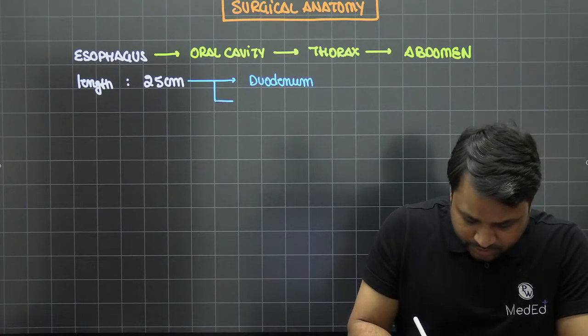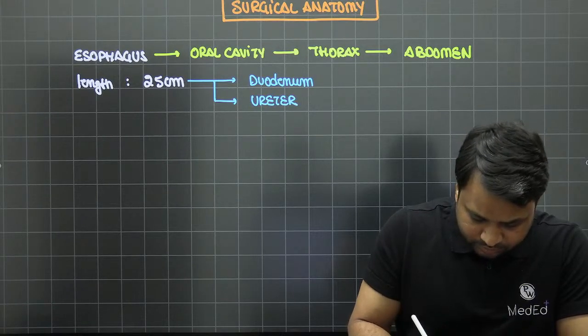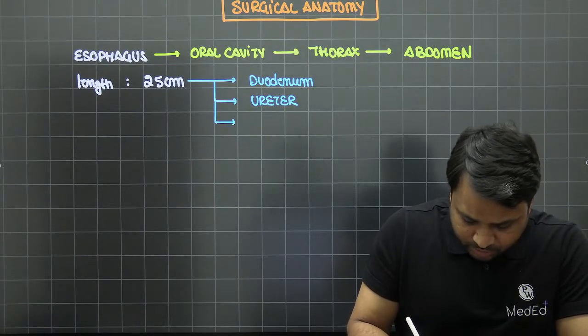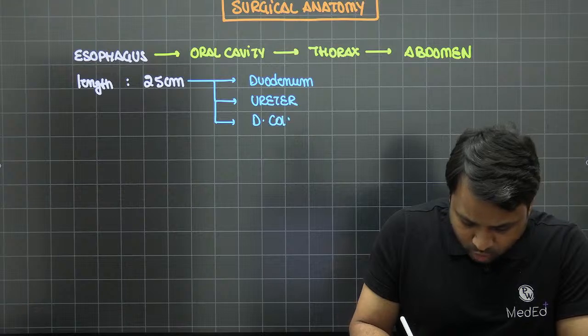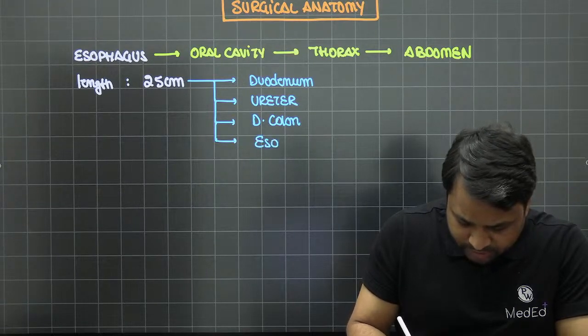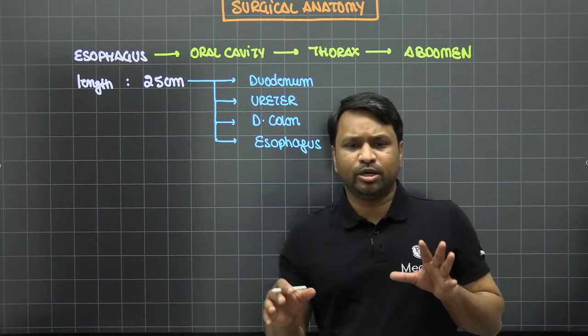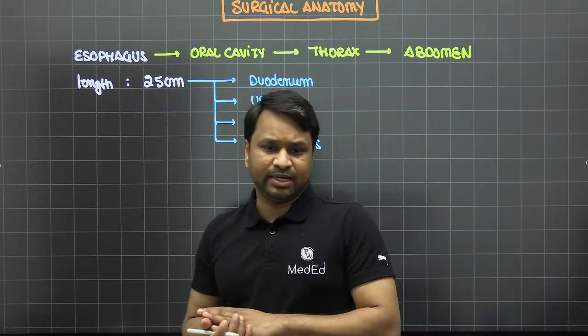Another one is going to be the ureter. Another one is going to be your descending colon. And the last one is your esophagus, right? So these are the other structures which are also going to be approximately 25 centimeters, right?